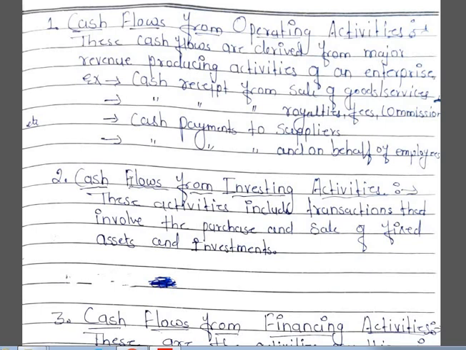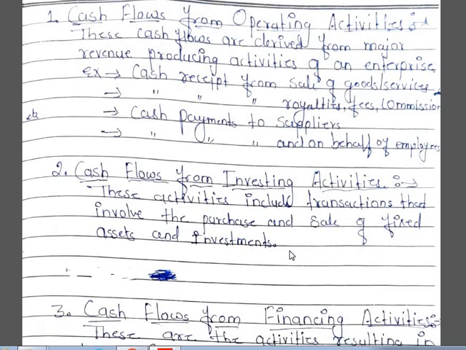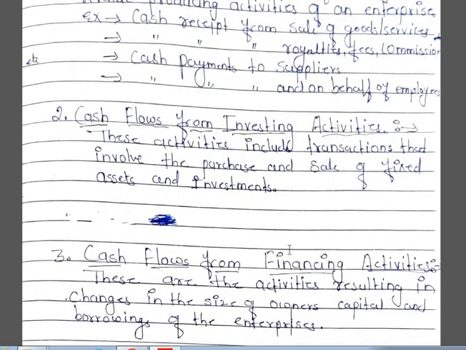Next is cash flows from investing activities. These activities include transactions that involve the purchase and sale of fixed assets and investments. The last is financing activities. These are the activities resulting in changes in the size of owner's capital and borrowings of the enterprise.